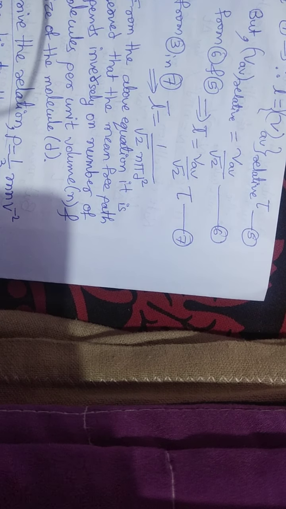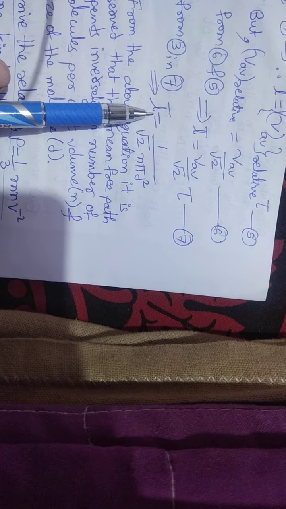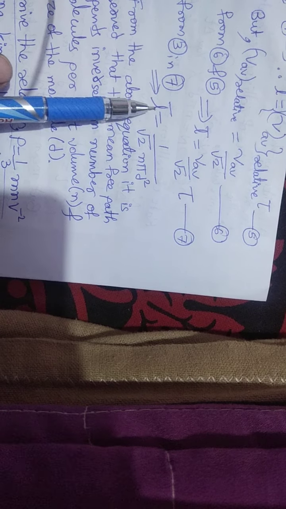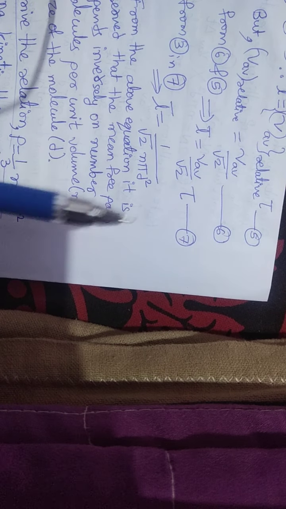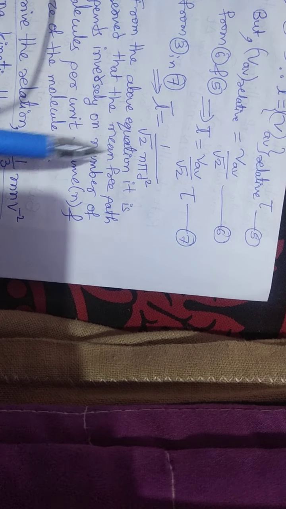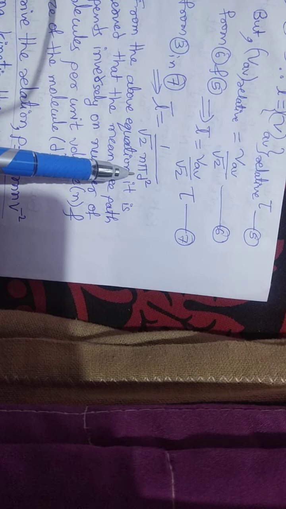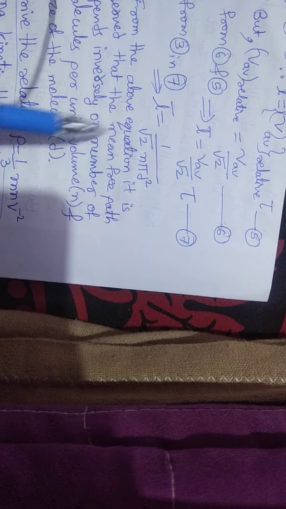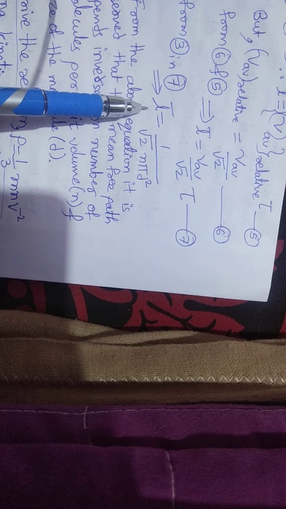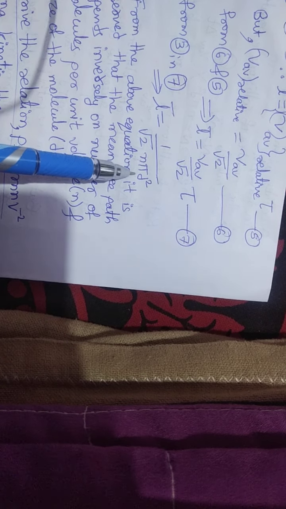Whenever the mean free path L is inversely proportional to n, that is the number of molecules, and it is also inversely proportional to d, where d is the size of the molecule. So here the mean free path L is inversely proportional to n and d.